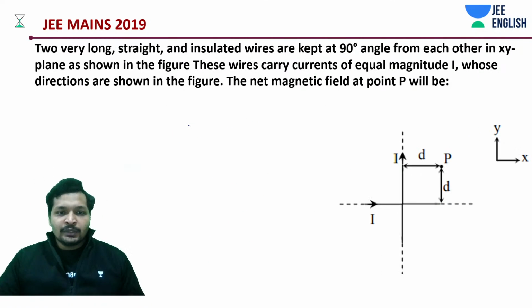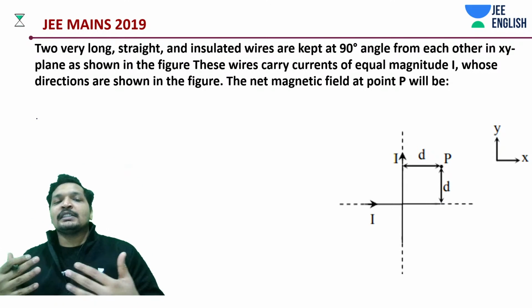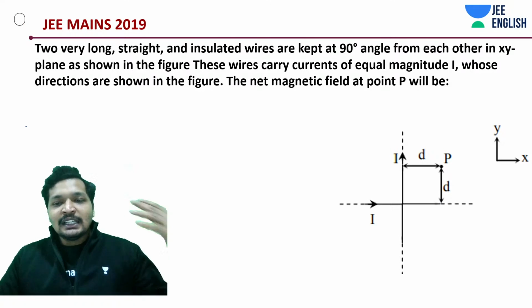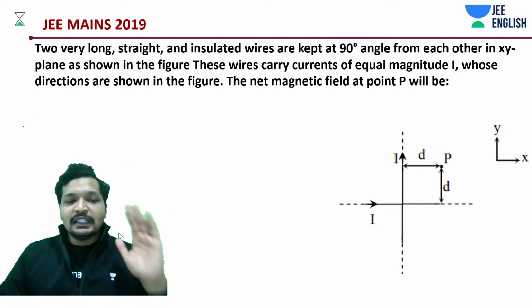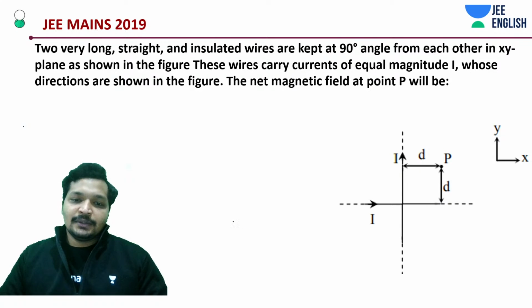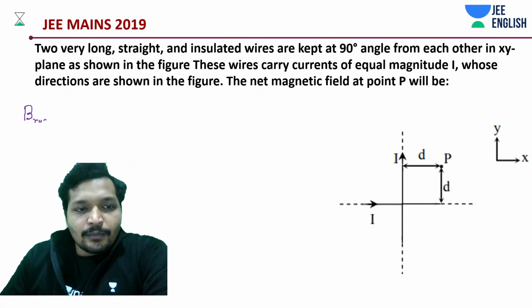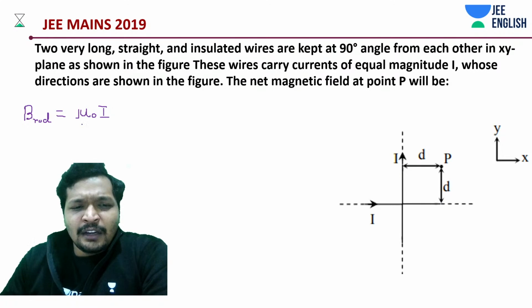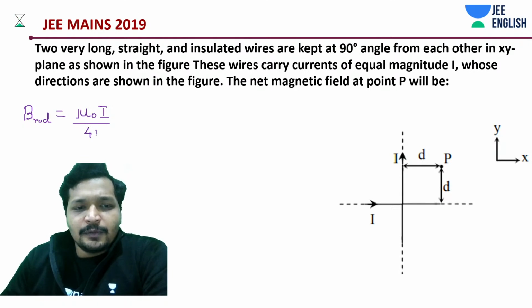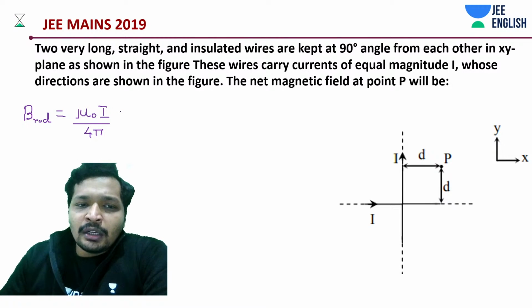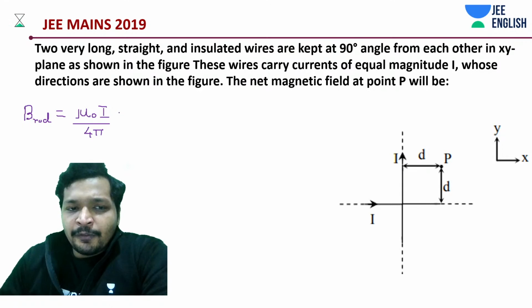To quickly remind you, the direction is very important. Don't forget this thing. Direction is very important in magnetism. Okay, due to a rod, if you understood it, good. And if you don't know this, yes, try to learn this here itself. Okay, we say it's mu naught into I divided by 4 pi into sine of theta 1 plus sine of theta 2.